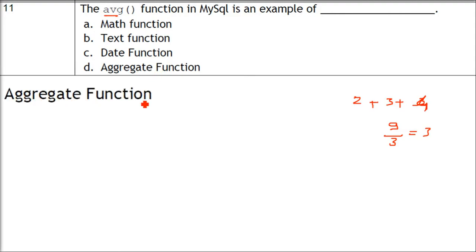This is an aggregate function. As I said, when you take all the values together and then find a value out of it, it can be minimum, maximum, or average. So the AVG function is not a math function. We are talking about MySQL. MySQL gives you AVG by itself as an aggregate function because it works on a series of values.